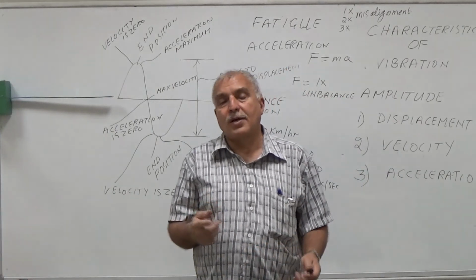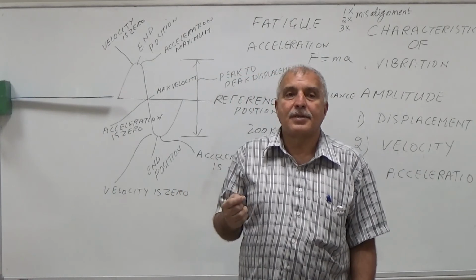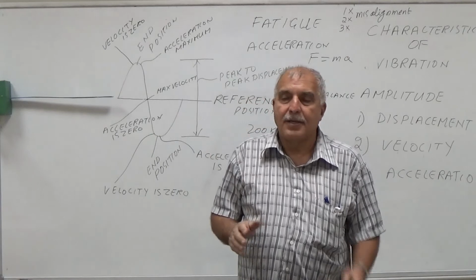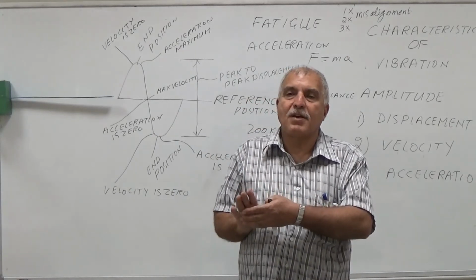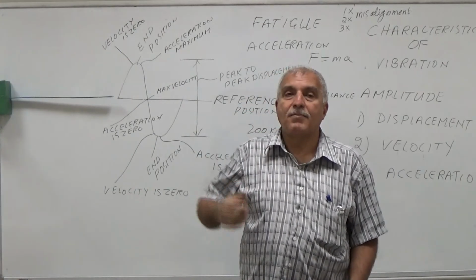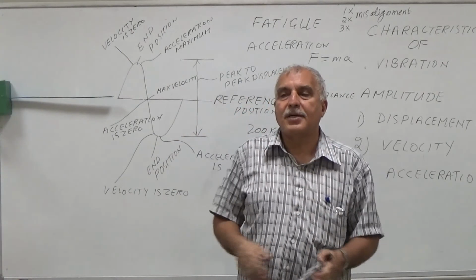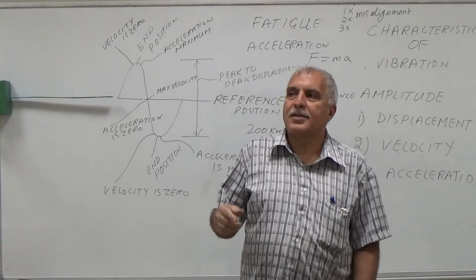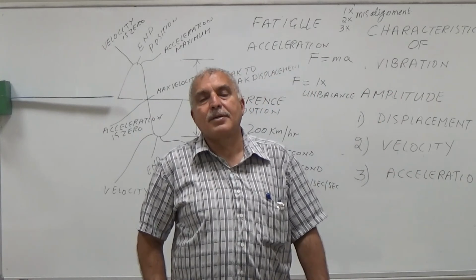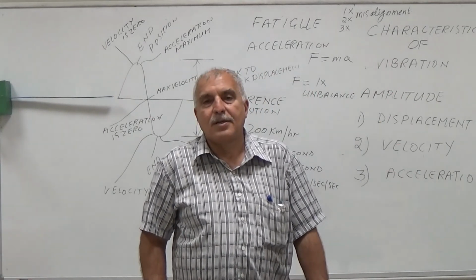So you should know the frequency of vibration and the RPM of the machine. You will compare the frequency of vibration with the RPM of the machine, and from the chart, there is a chart, it tells you that, for example, if the frequency is the same as RPM, it is unbalance.